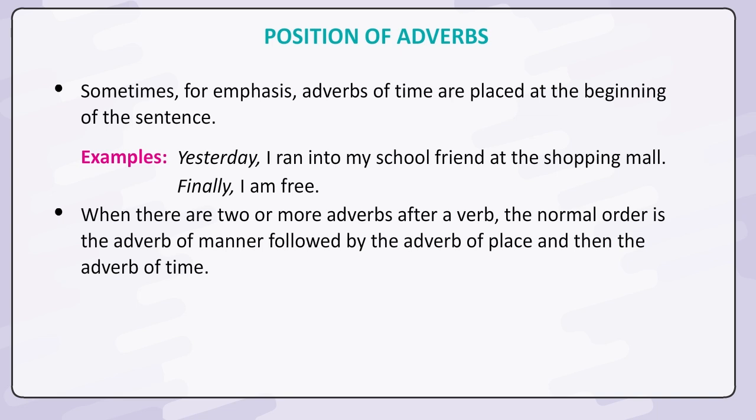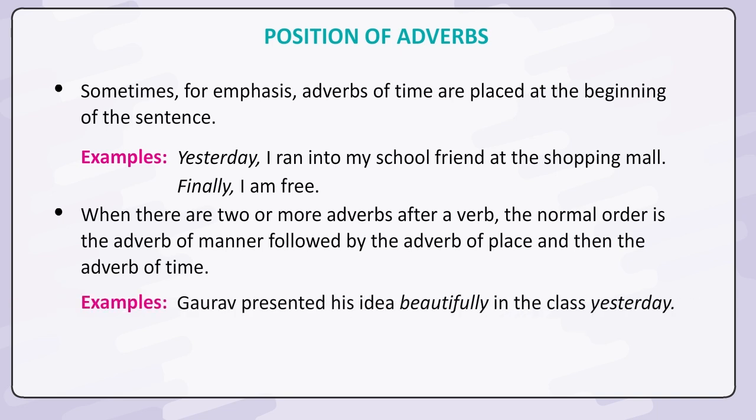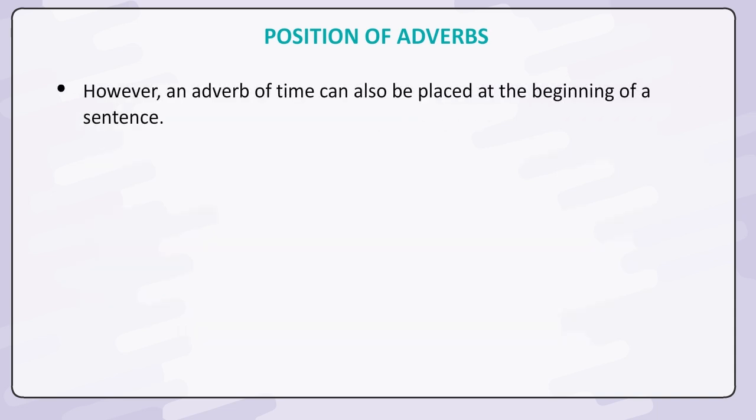When there are two or more adverbs after a verb, the normal order is the adverb of manner followed by the adverb of place and then the adverb of time. Examples: Gaurav presented his idea beautifully in the class yesterday. We eagerly plucked apples from the garden today. However, an adverb of time can also be placed at the beginning of a sentence. Example: Every day we go jogging by the beach.